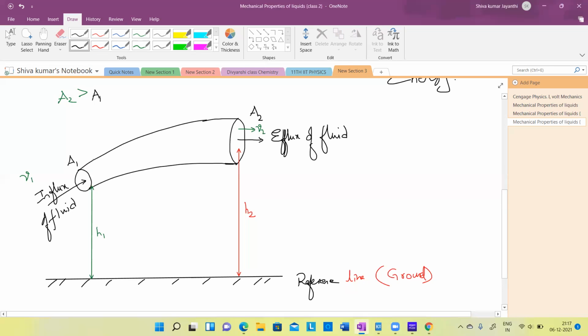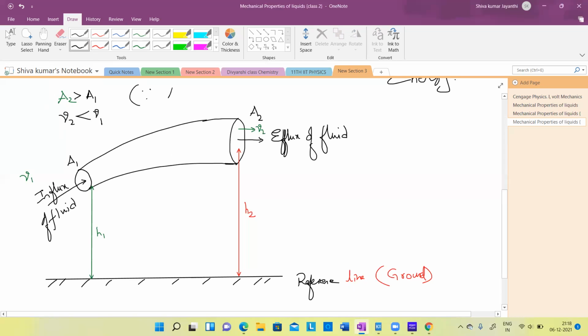No doubt. That clearly tells you that v2 is going to be less than v1, because of the equation of continuity.